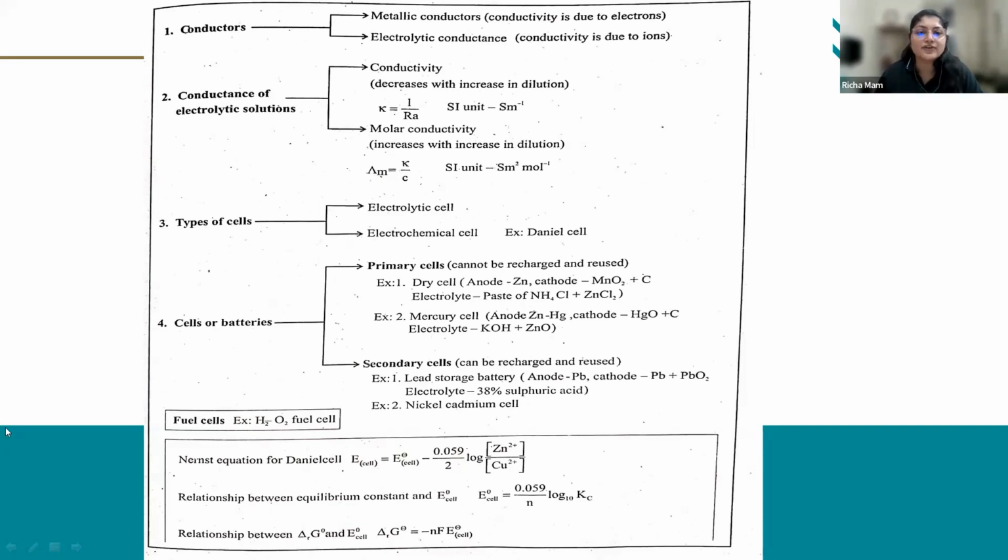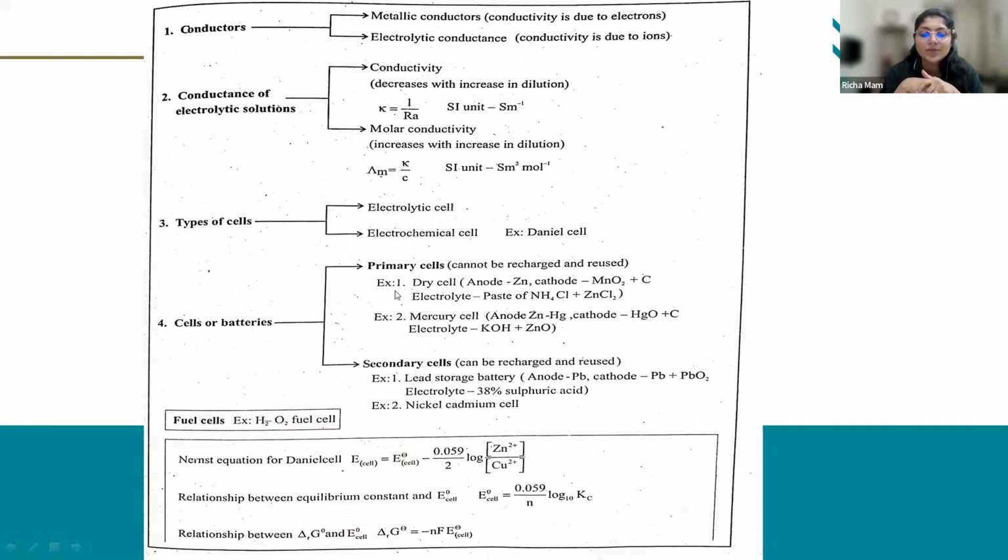There are two types of cells. The first is the electrolytic cell and the second is the electrochemical cell. First we'll see what an electrochemical cell is. It is a device in which electricity is produced using a spontaneous redox reaction. Redox reactions are those reactions where oxidation and reduction take place simultaneously.